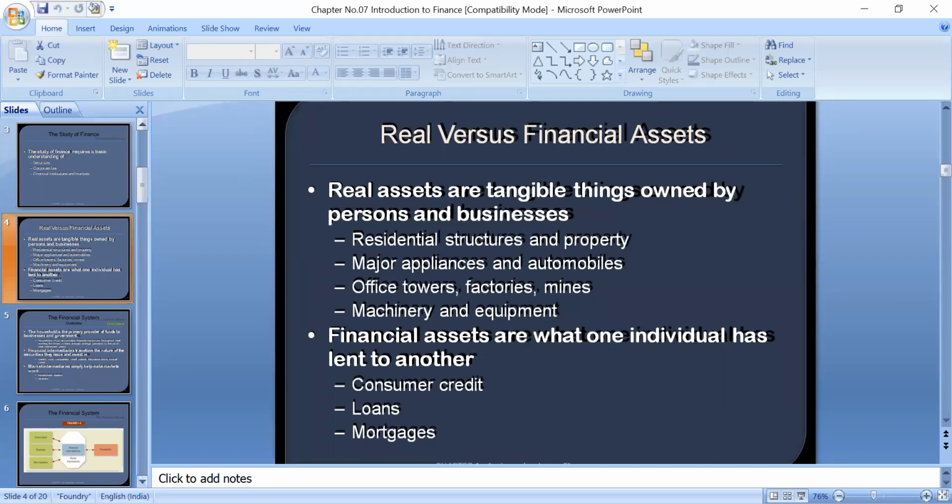And if payable by an organization, then these are financial liabilities. So this is the difference between real assets and financial assets.